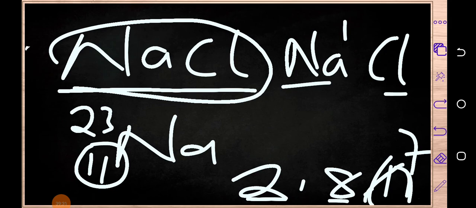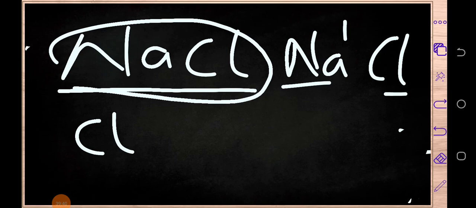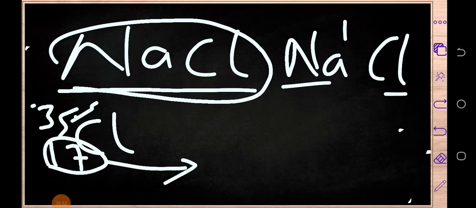Then we've got chlorine. Chlorine is on number 17, and its mass number is 35.5. So we are going to use this. I hope you have now understood why I'm using proton numbers. So its electron configuration is 2, then we've got 8.